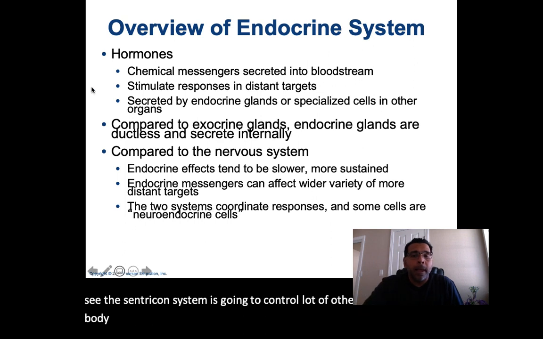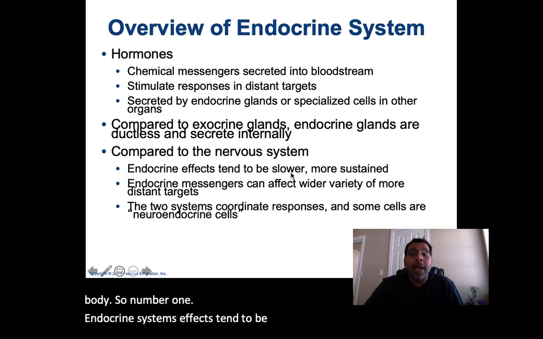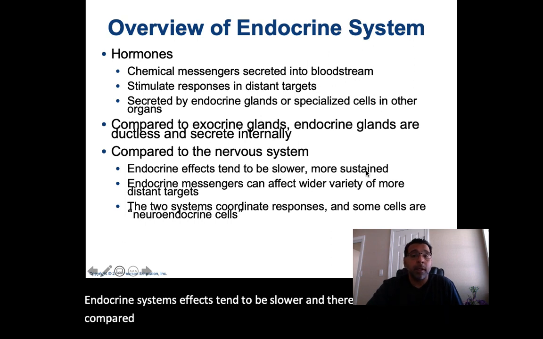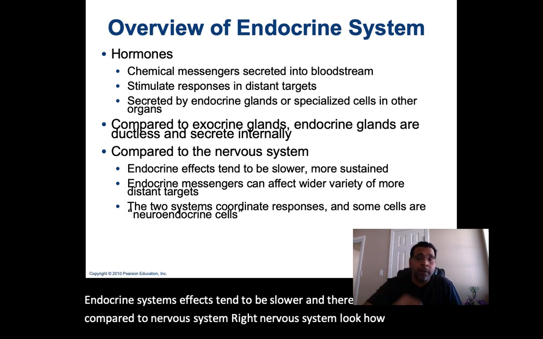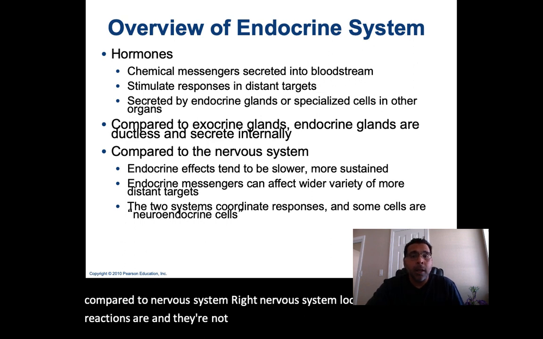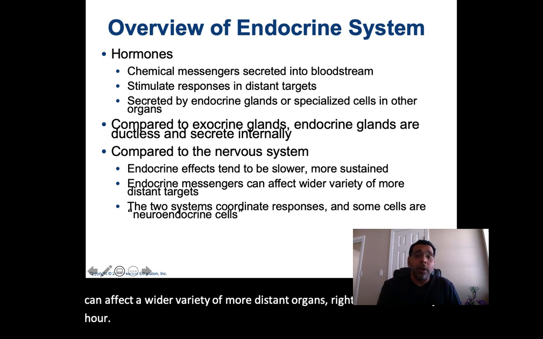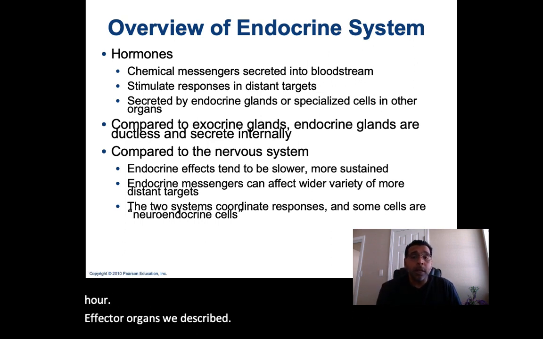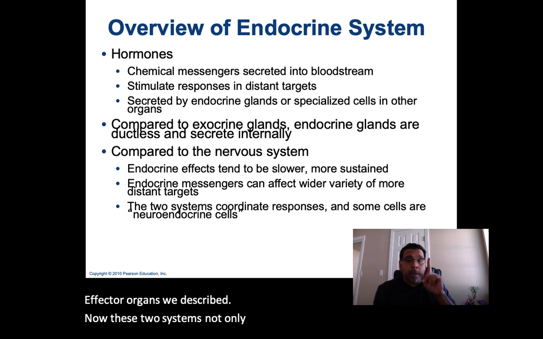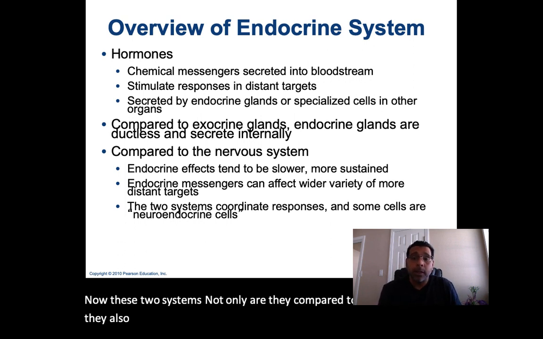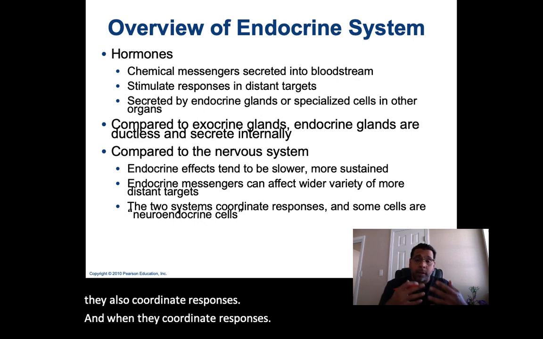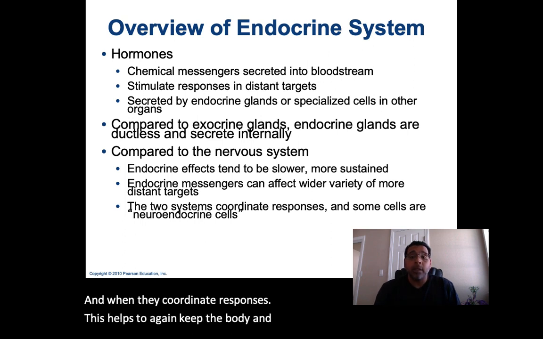So, number one, endocrine system's effects tend to be slower, and they are more sustained compared to nervous system. Nervous system, look how fast those reactions are, and they're not as sustained. Now, endocrine messengers can affect a wider variety of more distant organs. There we had just our effector organs we described. Not only are these two systems compared to one another, but they also coordinate responses. And when they coordinate responses, this helps to keep the body in homeostasis.